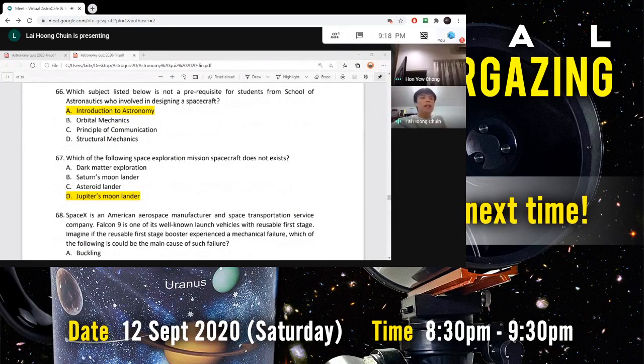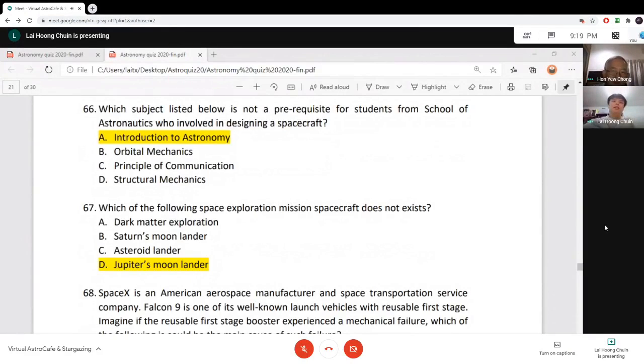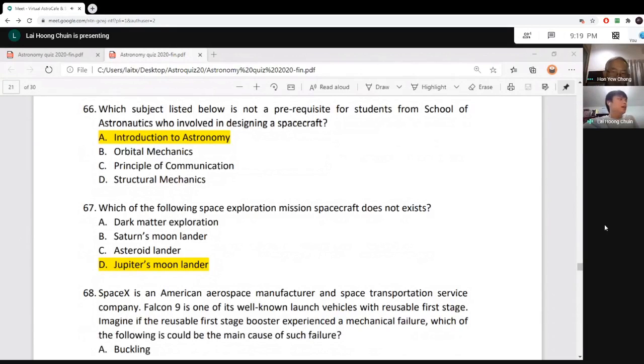Whereas Jupiter's moon lander, this mission, if I'm not mistaken, was initially planned in early 2010, but then this mission was later cancelled, and only recently they relaunched a mission, together with NASA. NASA relaunched this mission.